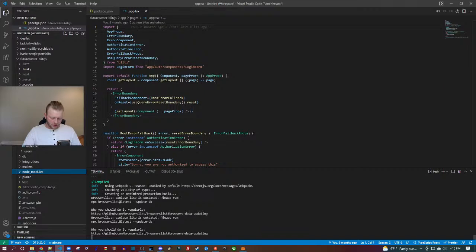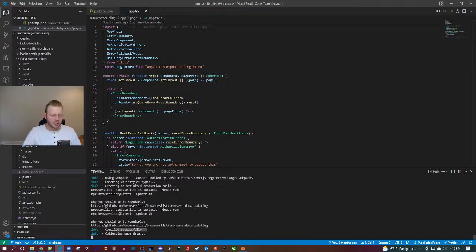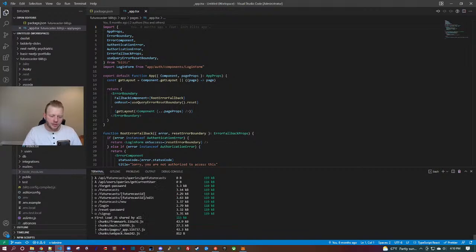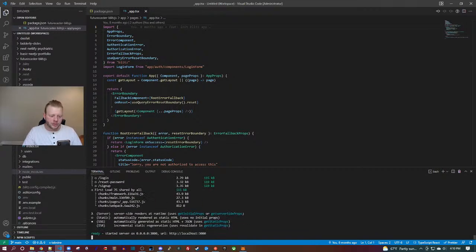Collecting page data, compiled successfully. All right, so it's still building. And SSG looks like it's basically done. Oh, and it went ahead and kicked on the server for me. That's cool.